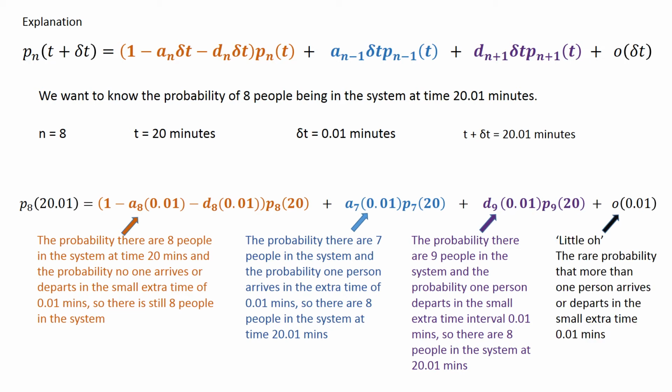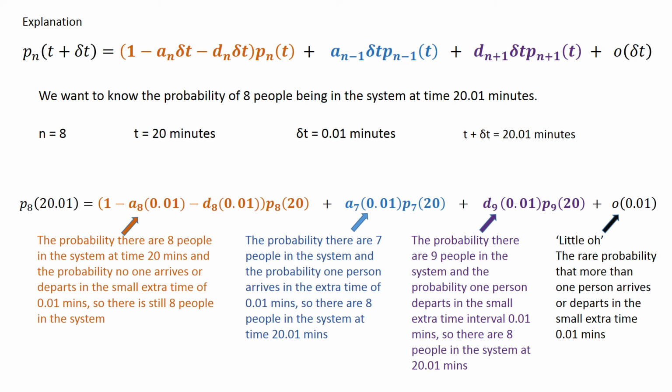This is the rare probability that more than one person arrives or departs in the small extra time interval 0.01 minutes. And little o is a function that's of order 0.01, which makes it smaller. So it could be 0.01 squared, which would make it much, much smaller. So you can see from above there are one term, two terms, three terms, four terms because they're all split by the plus sign. Four terms means there are four situations, and I've explained each of the four situations here.